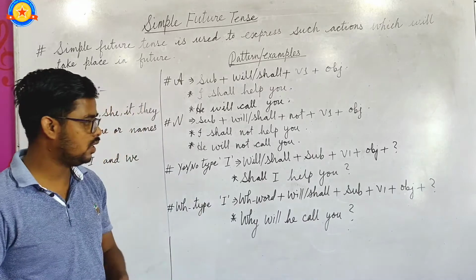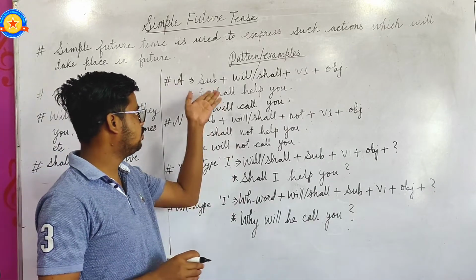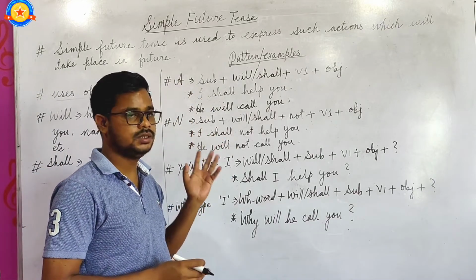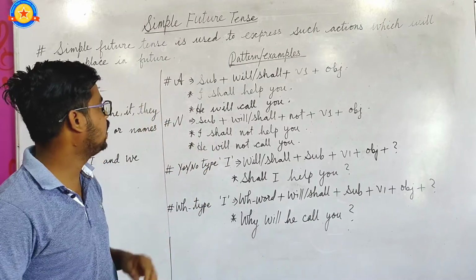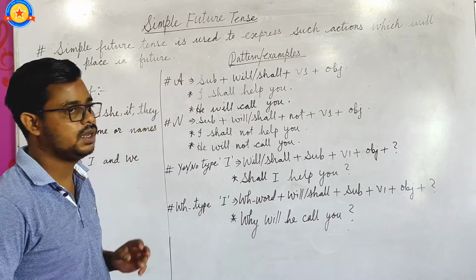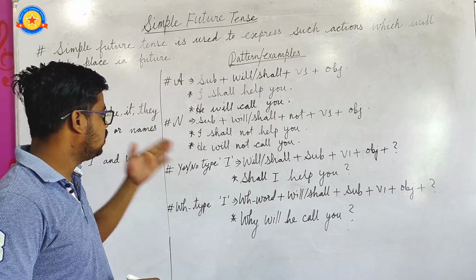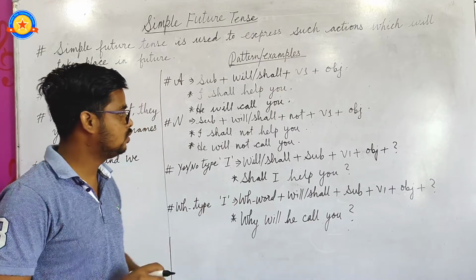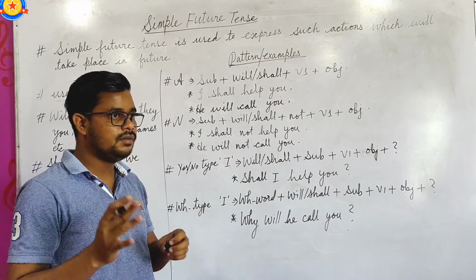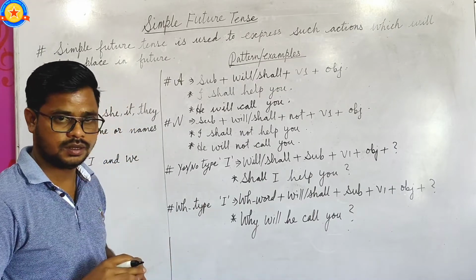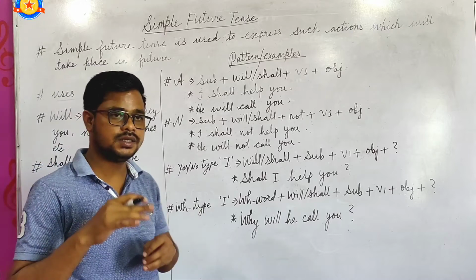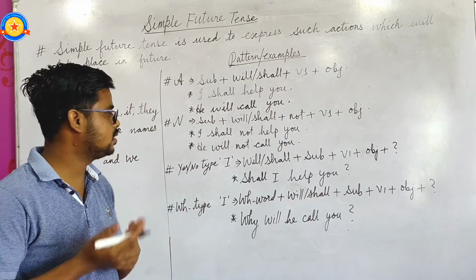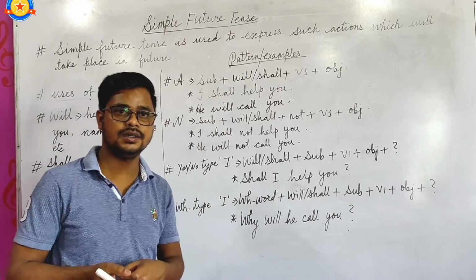Okay, in this way, by applying this pattern, formula, or structure of simple future tense sentences like affirmative, negative, interrogative, yes-no type, and WH word type interrogative sentences, you will be able to make sentences.